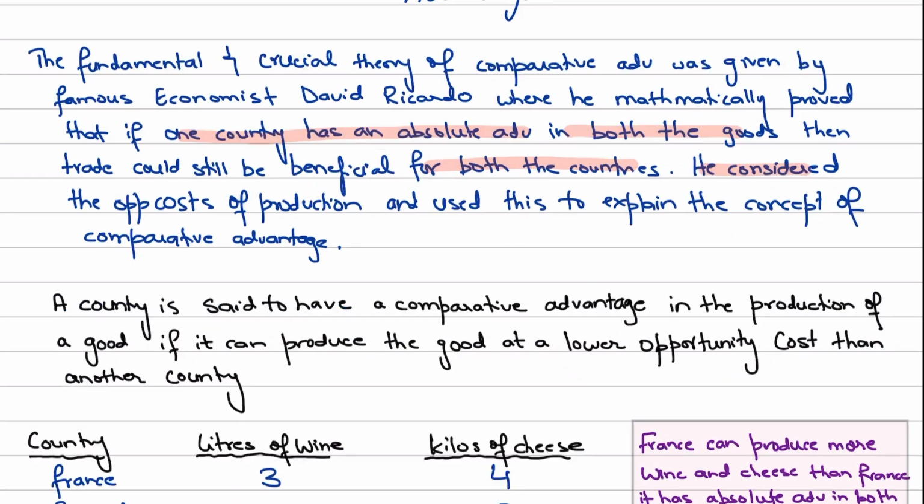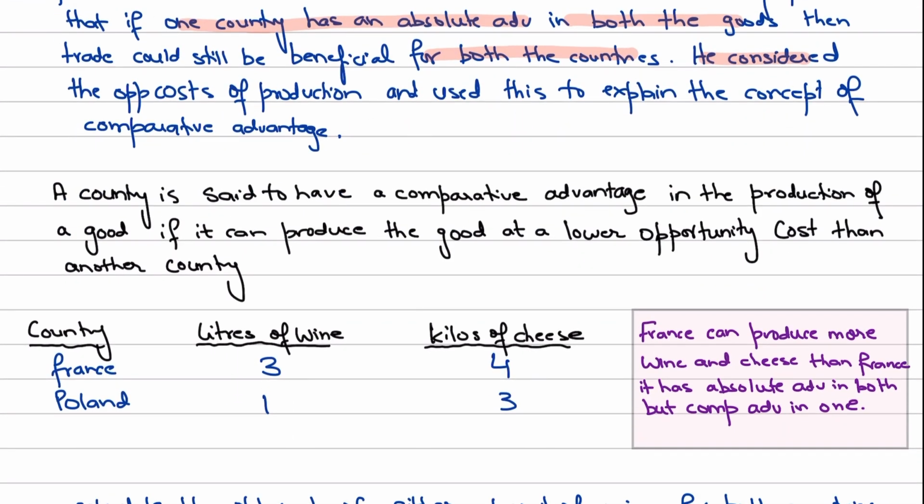Now, let's see what comparative advantage actually is. So, guys, a country is said to have a comparative advantage in the production of a good if that country can produce the good at a lower opportunity cost than the other country. Now let's look at this by way of an example.